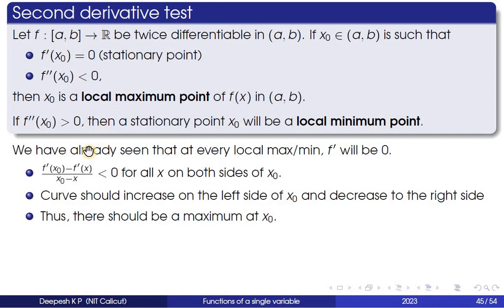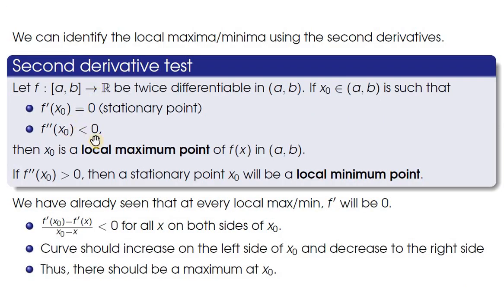So the idea is basically that if f double dash x naught is less than 0, then the curve should increase on the left side and decrease to the right side, creating a local maximum point at x naught. But it is not true that at every local maximum point these two conditions should be satisfied. Okay. So the first condition must be satisfied, but the second condition need not always be true. That is, there can be a local maximum point at which f double dash x naught is strictly less than 0, but it cannot be positive. If it is greater than 0, it must be a local minimum point, and if it is strictly less than 0, then it will be a local maximum point. But there can be a local maximum point at which f double dash x naught is equal to 0.